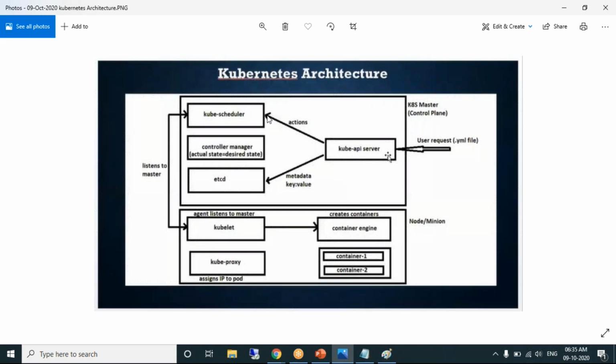Okay, will it be part of the pods? Master also, part of the pod? No. I think he is asking, will master be a part of a cluster? Is that your question? Cluster is master plus node, right? You are right. Perfect. Cluster is a combination of master and node.